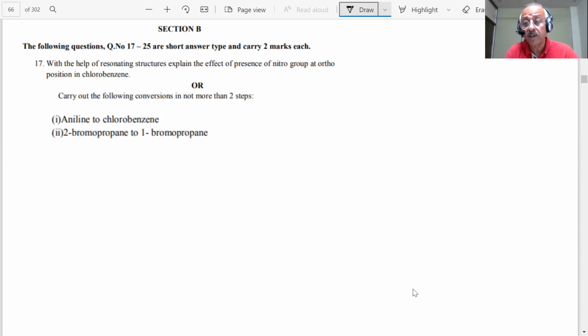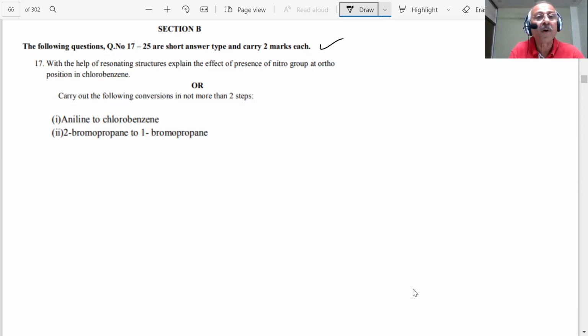Those who follow it will score 100 out of 100 marks, and it will help you a lot in the NEET paper, student. These assertion and reason type questions are coming everywhere. Objective type questions are coming everywhere, student. Section B says the following questions are short type and carry 2 marks each. Question number 17. It is 2 marks.